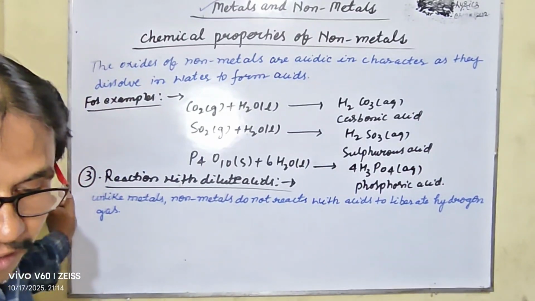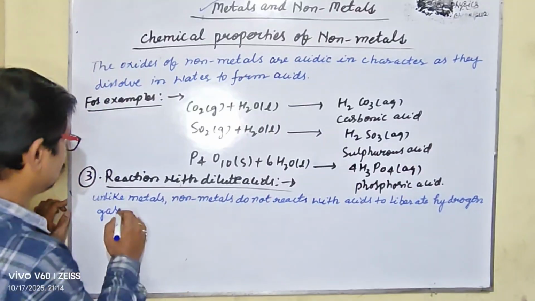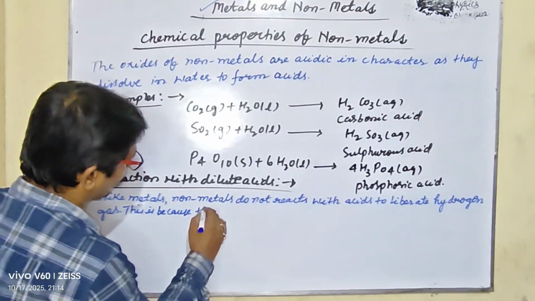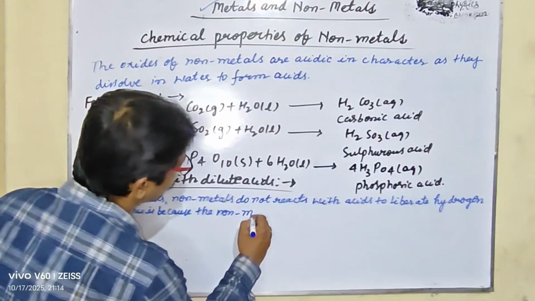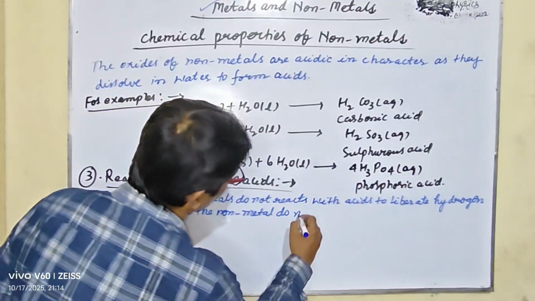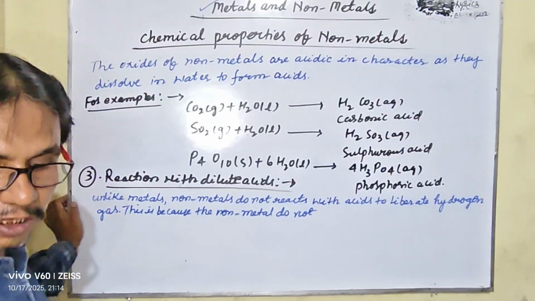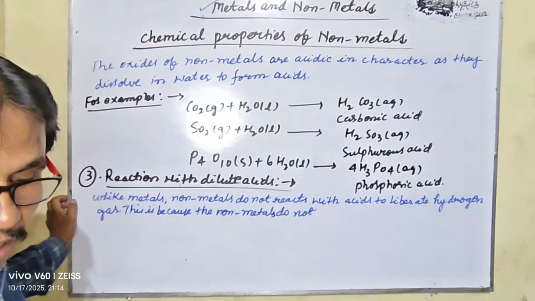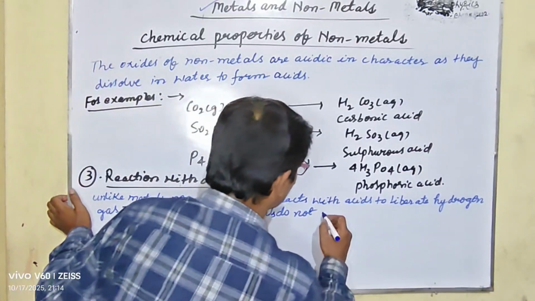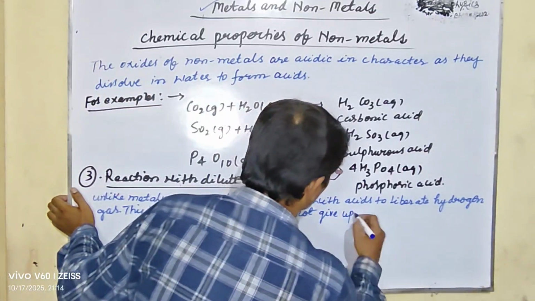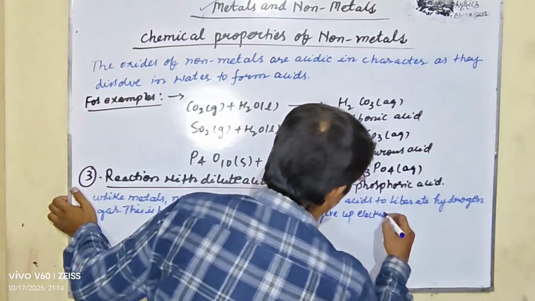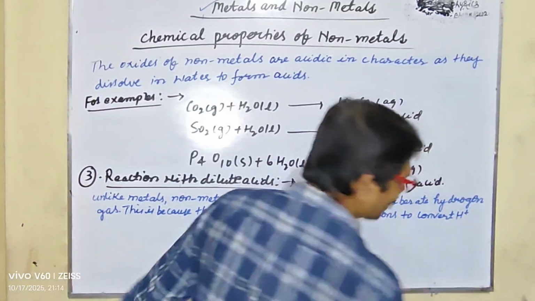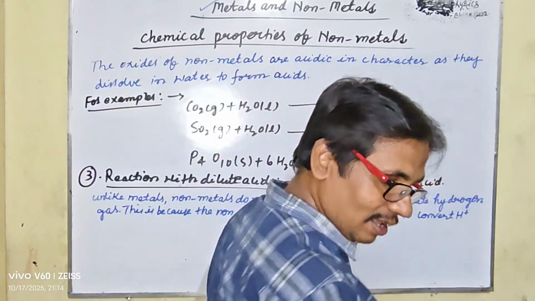My dear student, this is because the non-metals do not give up electrons to convert H plus ion of the acid into hydrogen.